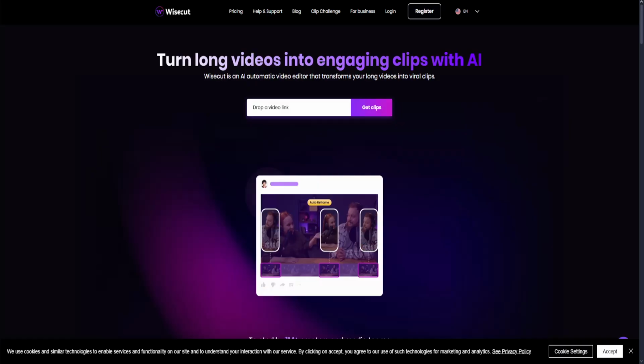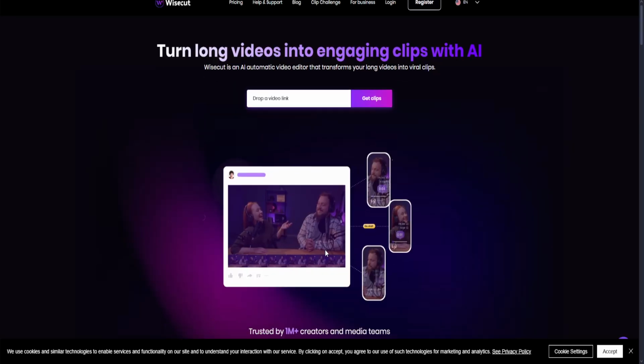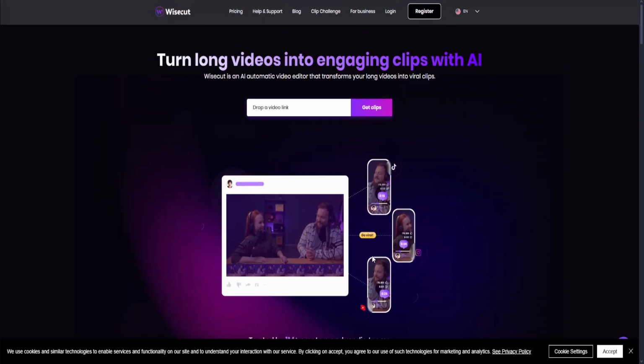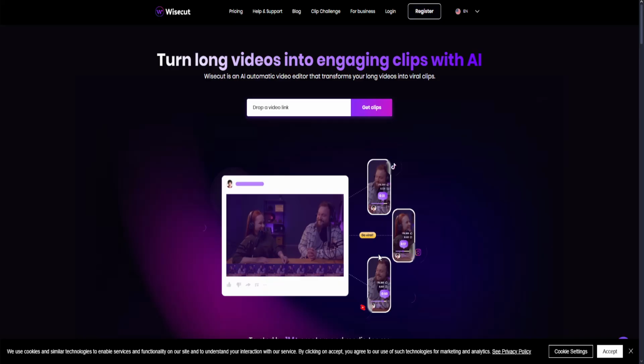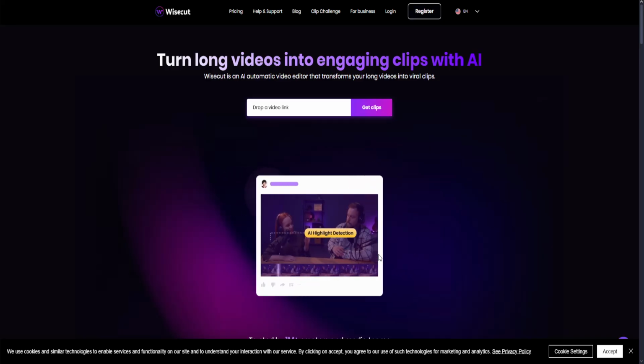Now Wisecut, on the other hand, is an AI video editing tool made for quick, automatic edits focused on cutting silences, auto-subtitling, and background music, text syncing.